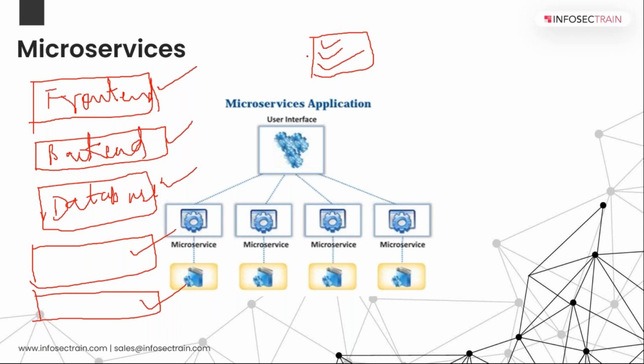So what we do is divide this application into different parts. One will be for the people who are managing my front end, one for the back end people, one for the people who are managing the database, and one for the management team who is managing all these things. Like this, I will divide the different services and create a separate container for them.